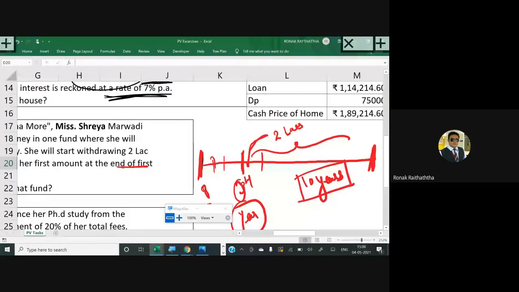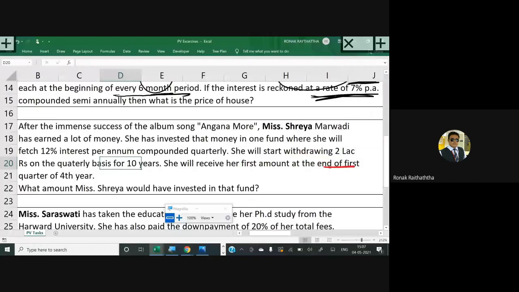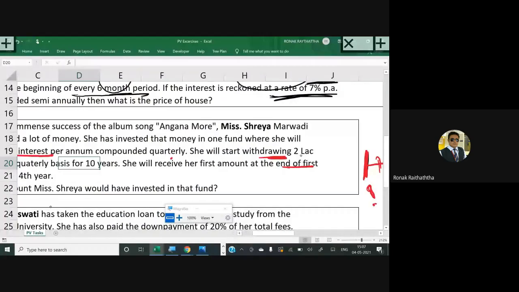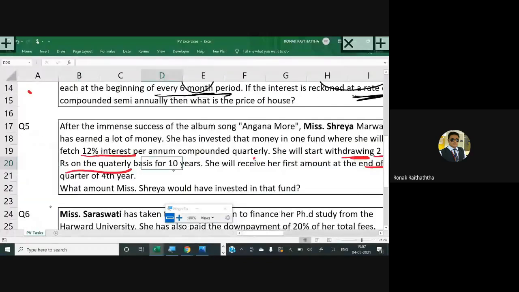So basically, she will start withdrawing after 3 years. From the first quarter of the fourth year, she will start withdrawing the money. That's going to be 2 lakhs rupees. For how many years will she withdraw it? For 10 years. But those 10 years will start from the fourth year, not from the first year. That's what the question is all about. That's where people make the mistake. 12% interest per annum compounded quarterly. She will start withdrawing 2 lakhs rupees on a quarterly basis for 10 years. It's understood for 10 years, but from when?